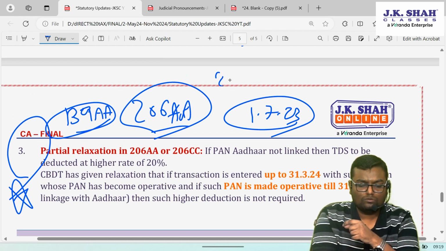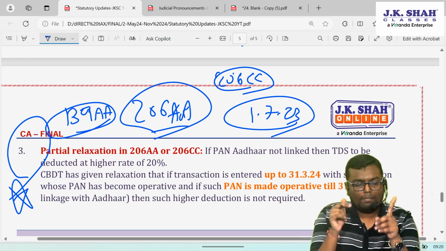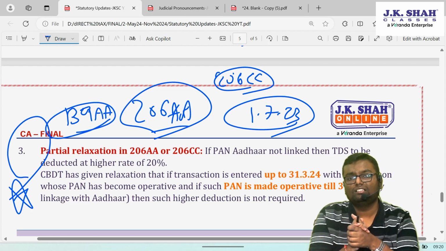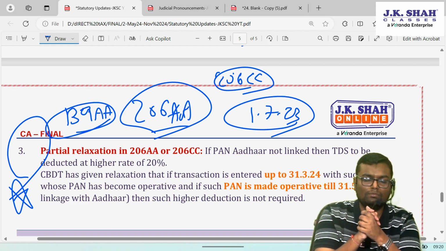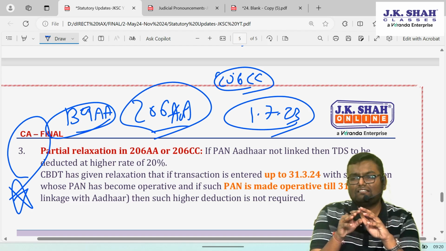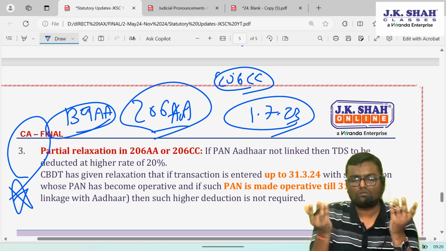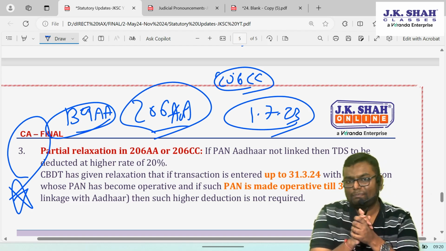Similarly, as per section 206CC, higher TCS is to be collected if your PAN and Aadhaar are not linked with each other because the PAN became inoperative. So from 1st July 23, the higher TDS and higher TCS provision is applicable. Now what happened is, let's say there are the months of August 2023, November 2023, January 2024. I deducted TDS at the normal rate of any person as per the section.